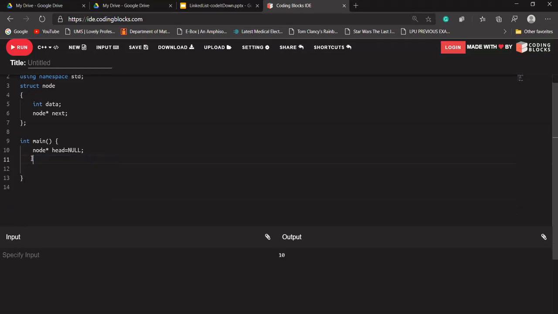Okay, the head pointer is there and it is pointing to null right now. Let's create a function addNode and pass our head node to it. Let's try to add 10. First, we'll write the function for adding data into the front of that linked list. Suppose, let me write this, then I'll explain what I'm saying.